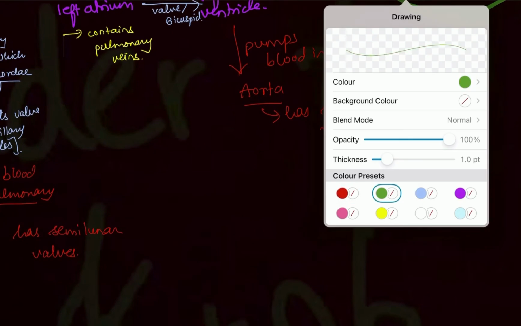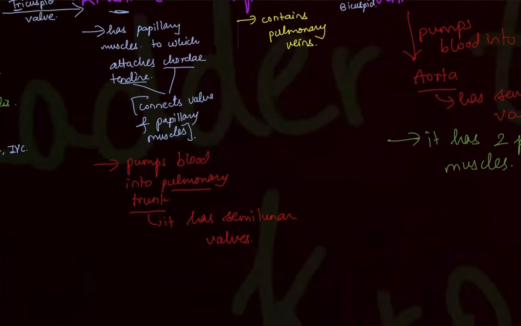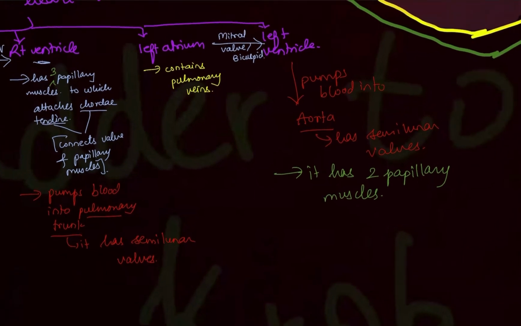For the left ventricle, you must remember that it has two papillary muscles. Ventricles have papillary muscles. So the left ventricle has two papillary muscles, and the right ventricle has 3 papillary muscles. That's all you have to remember about the chambers of the heart. You can also write about the left ventricle that it is more muscular than the right ventricle. So the muscular wall of the left ventricle is thicker than the right ventricle.